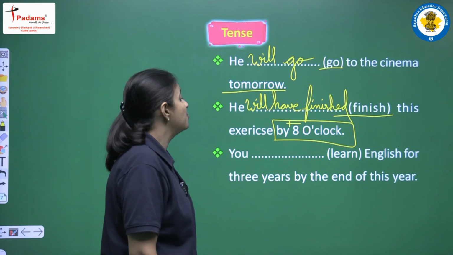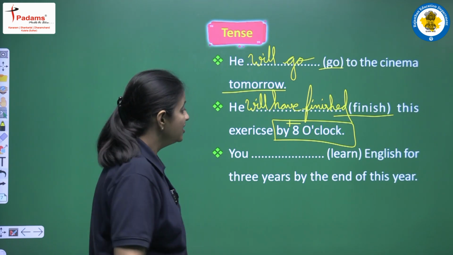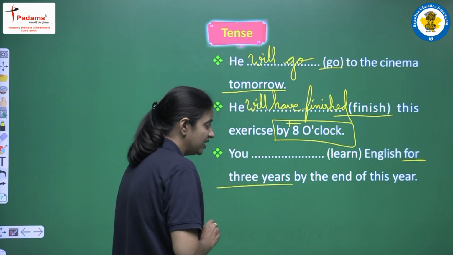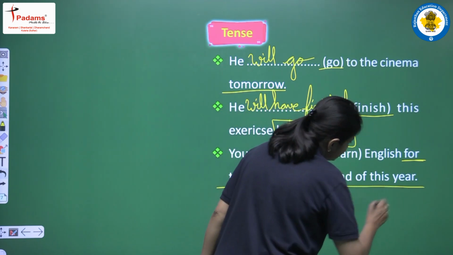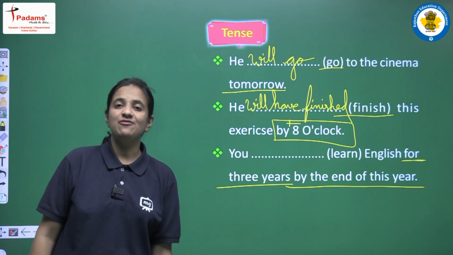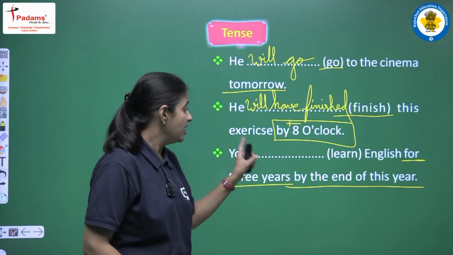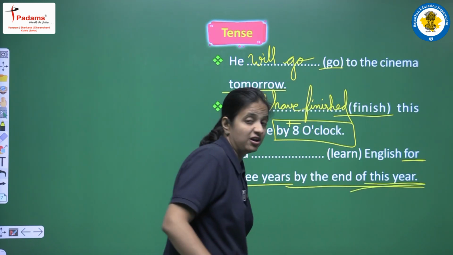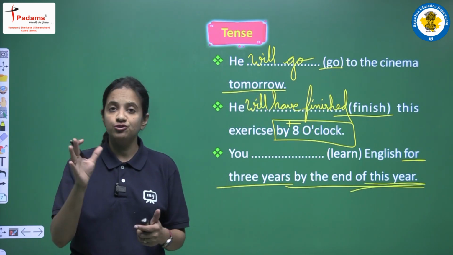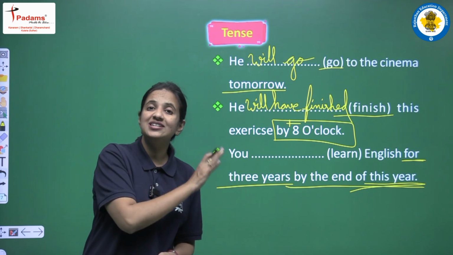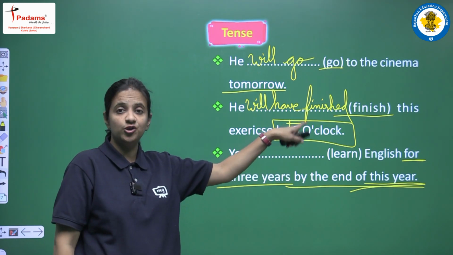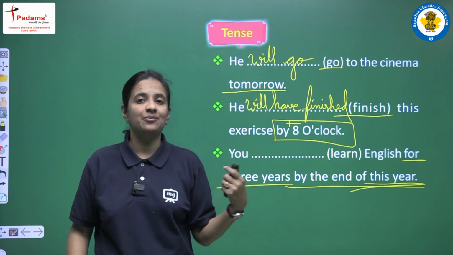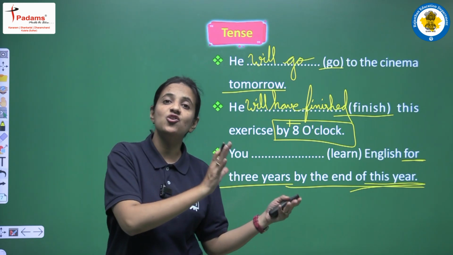Next is: you learn English for 3 years by the end of this year. So in this sentence, first of all, we have for plus time, for 3 years, and we also have by plus time. When we have both for plus time and by plus time, and this is also future time, we are talking about this year, so this is future perfect continuous tense, right? This shows that we will complete this sentence using future perfect continuous tense.